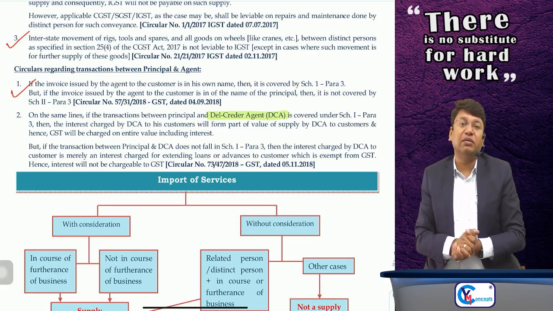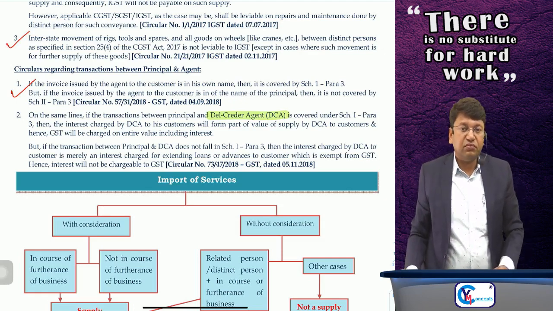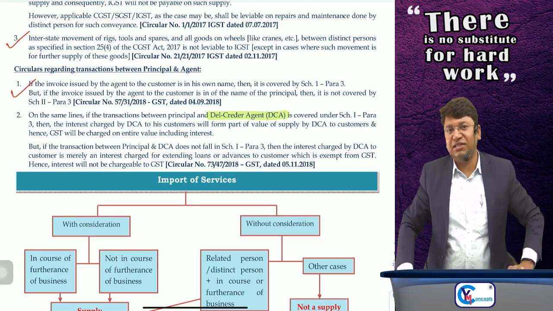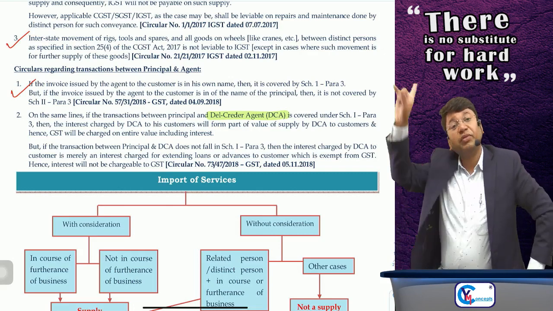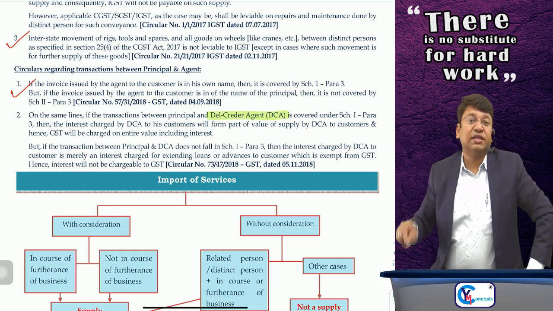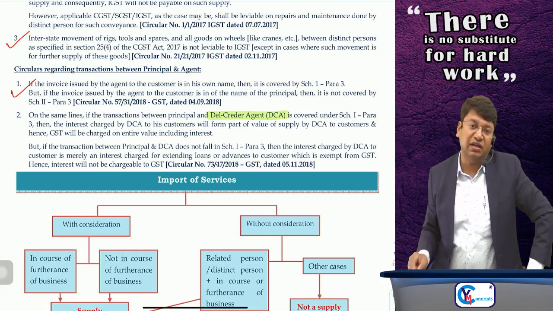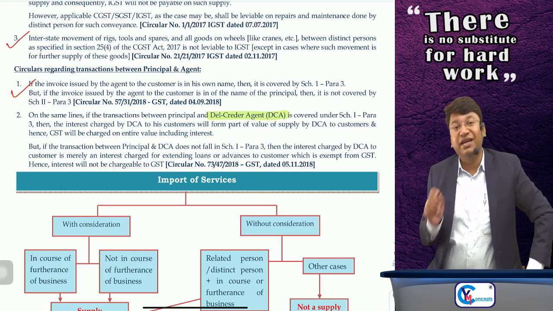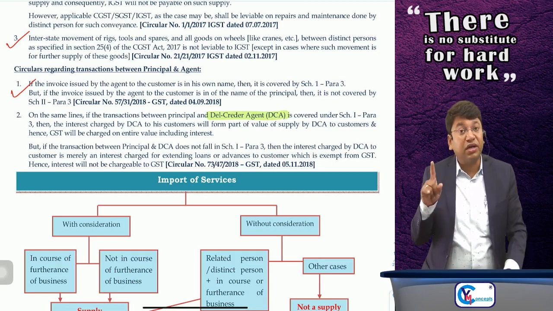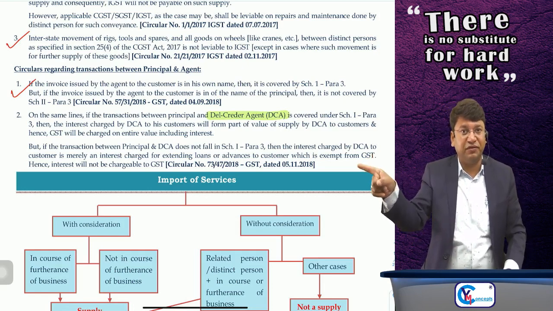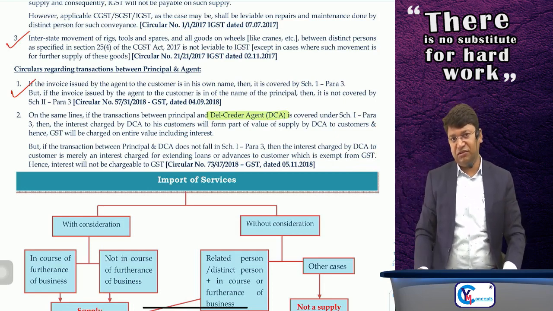Now the point comes whether that interest will form part of value of supply or not. Whatever interest the del credere agent is charging from the customers, will it form part of value of supply? Because when we read section 15 on valuation, in section 15 subsection 2 clause D, if you are charging any interest, late payment fee or any charges from your customer against supply of goods or service, then that will also form part of value of supply and it will be chargeable to GST.